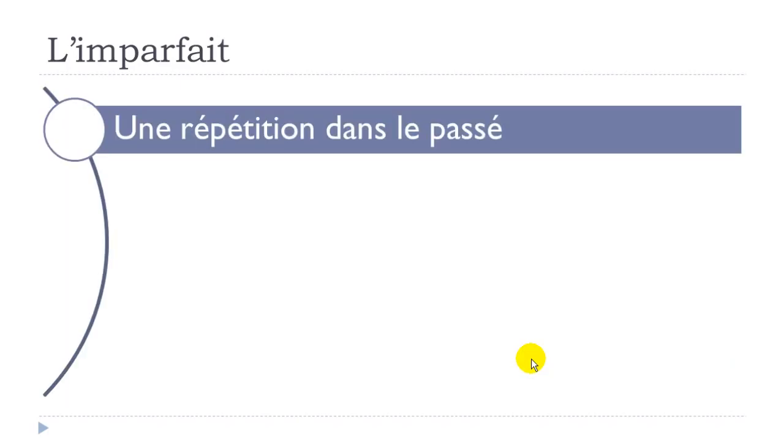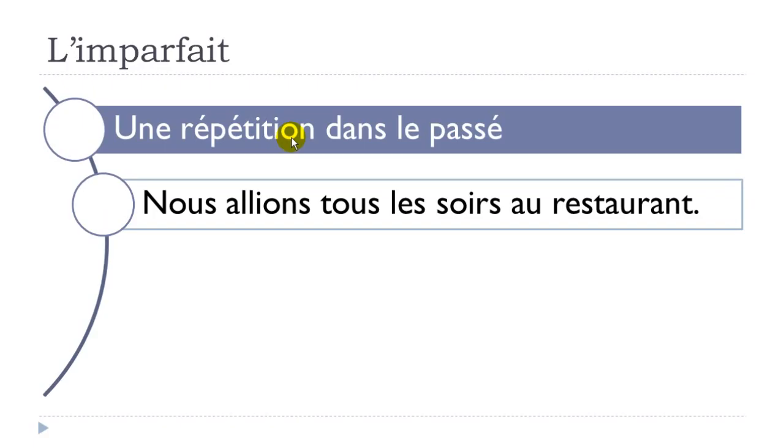Another situation when you will need to use l'imparfait, une répétition dans le passé. Répétition, you understand, something that repeats itself dans le passé. The example here, nous allions tous les soirs au restaurant. Aller is to go, tous les soirs, every evening, au restaurant. So something that you do and that repeats itself in the past.